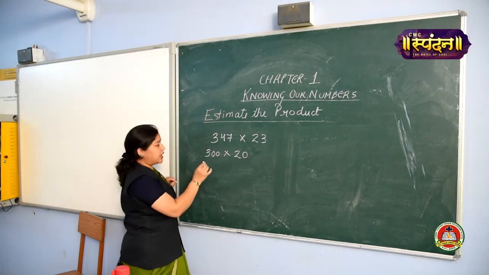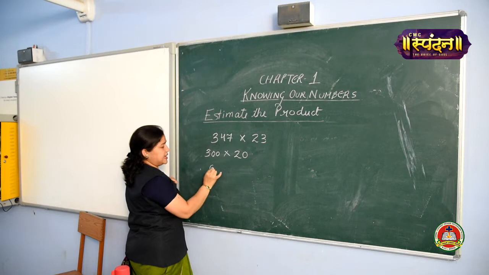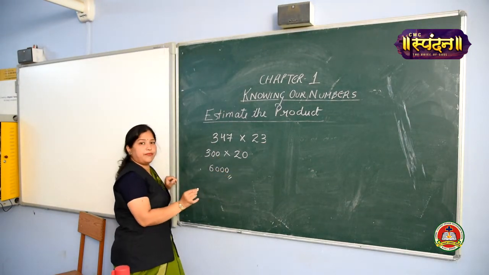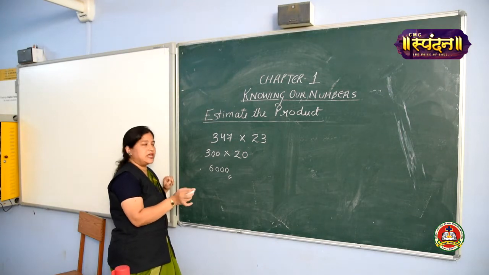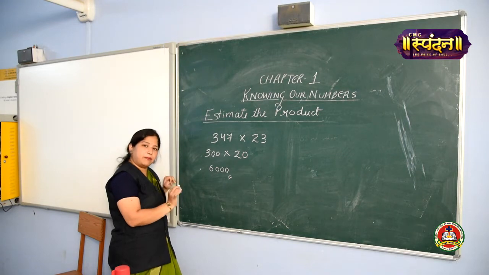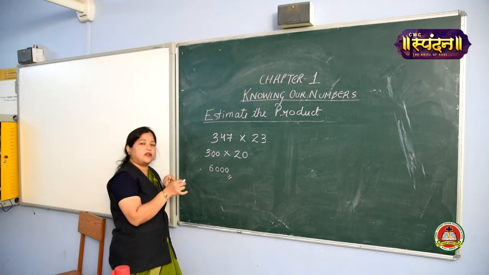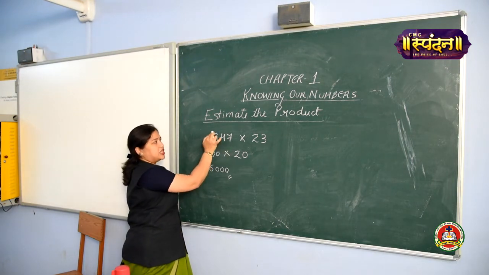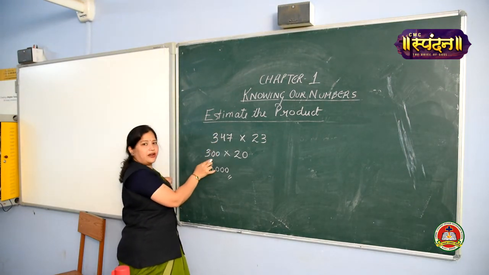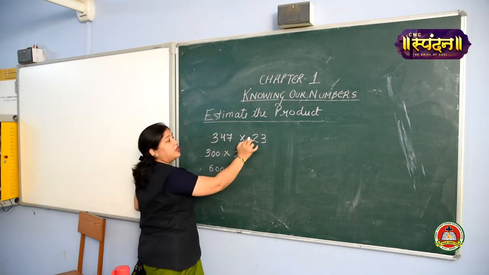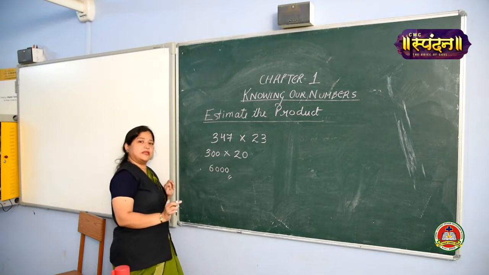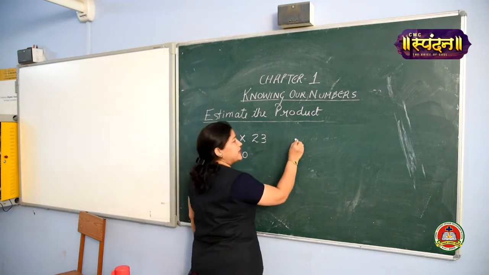Can you find the product now? 3 2s are 6, number of zeros 3. Is it clear? How we have estimated the product? Here we didn't bother about the number of digits. We simply see the numbers and we have rounded off that value to its highest place. 347 the highest place is 100. So, we round it off to 100, it becomes 300, and 23 highest place is tens. So, we have rounded off to 20. Is it clear? Come on, quickly do this question.